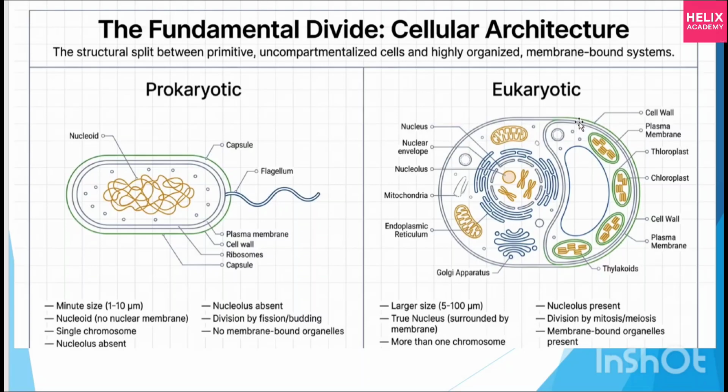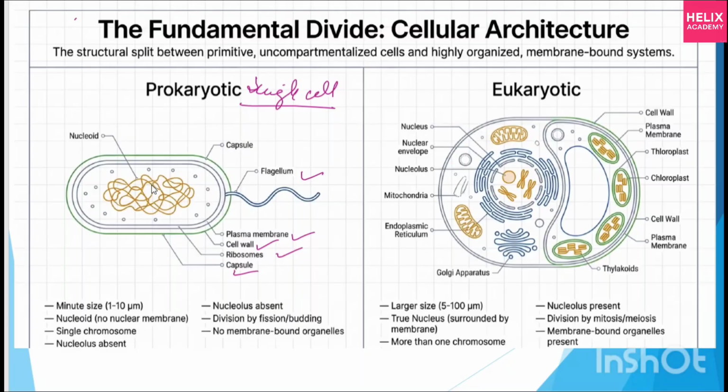Next, I will explain the basic fundamental division of prokaryotic and eukaryotic cells by your diagram. Keep it very clear. If you can't understand, then ask me. Now see, a prokaryote contains a single cell, right? These are your nucleoids. This one is your ribosomes, this one is your capsule, this one is your cell membrane, and one is the plasma membrane. There is one flagellum that gives it direction, like a tail, and this is the entire capsule.